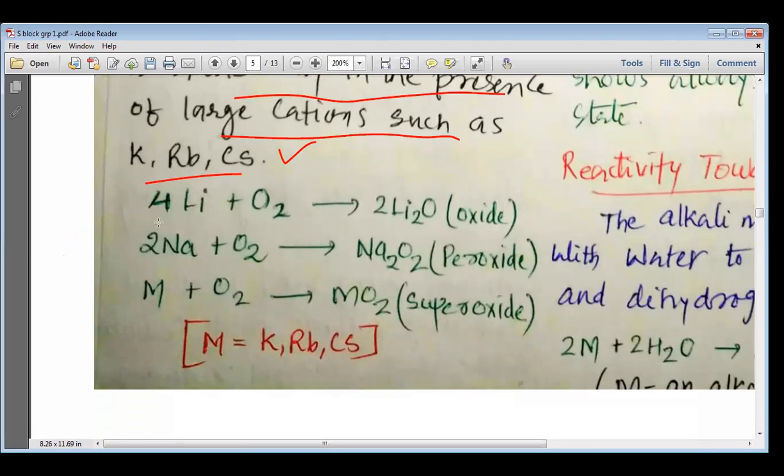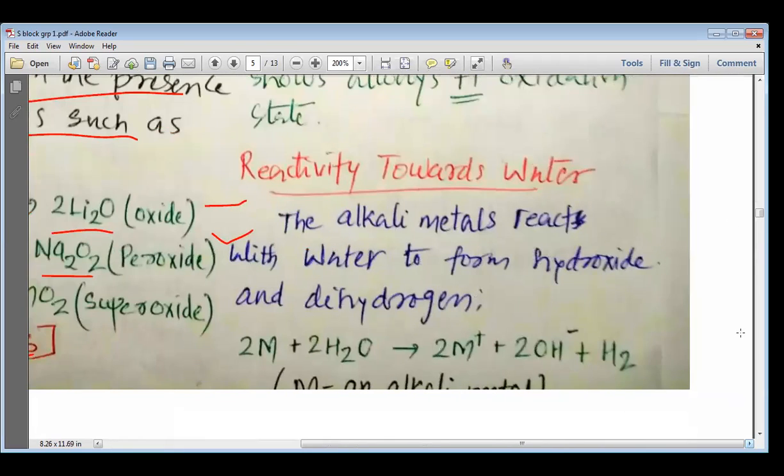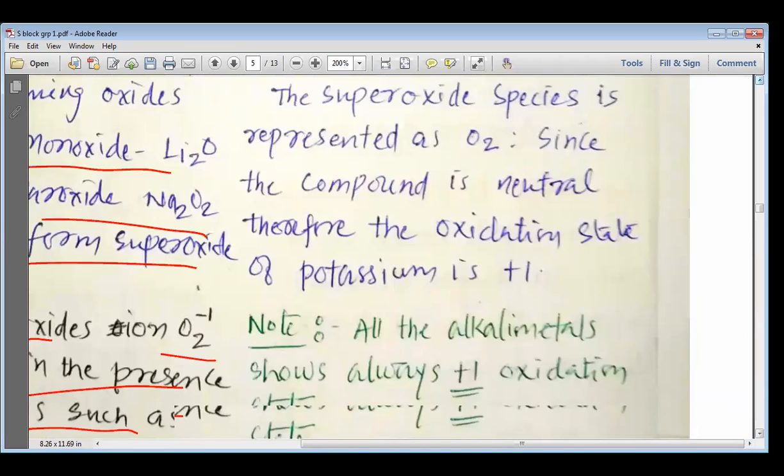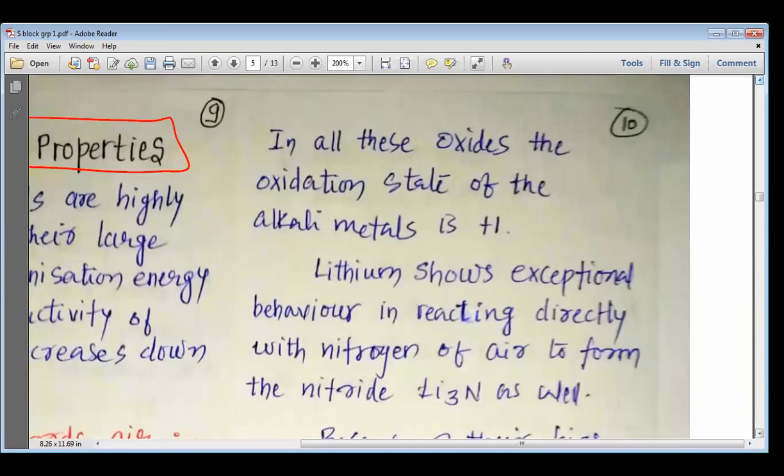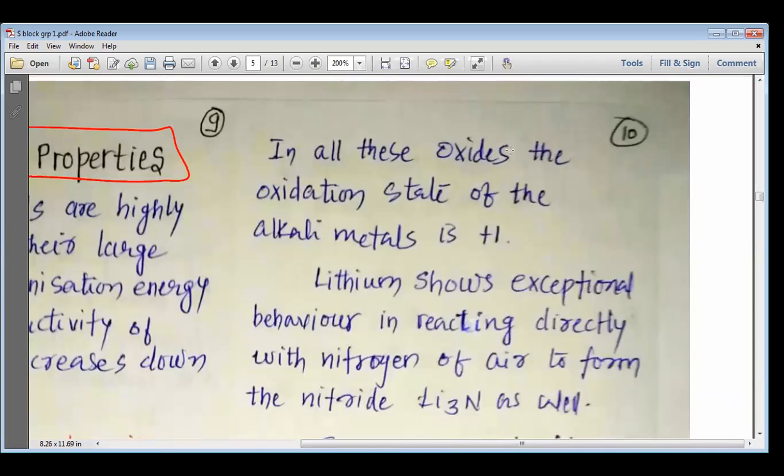We can understand the reactions. Lithium plus O2 gives Li2O, which is an oxide. Sodium plus O2 gives Na2O2, which is a peroxide. But if we take potassium, rubidium and cesium, then M plus O2 gives MO2, that is potassium superoxide, rubidium superoxide and cesium superoxide, my dear students. So it is easy to understand that going down the group, the atomic size increases, and the bigger ions accommodate the bigger superoxide ion, and that is why they form the superoxides.